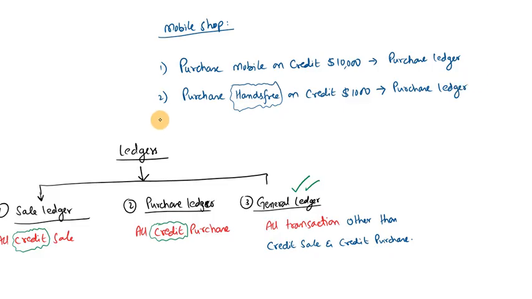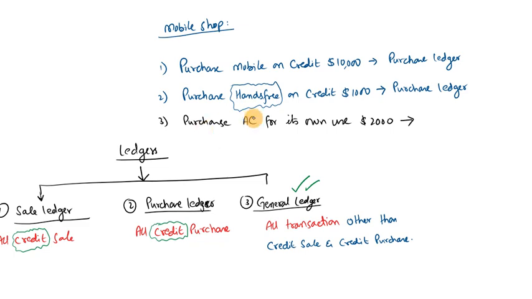Now focus on the third one. The business purchases an air conditioner for its own use, for example $2,000. Where do I record this transaction? General.